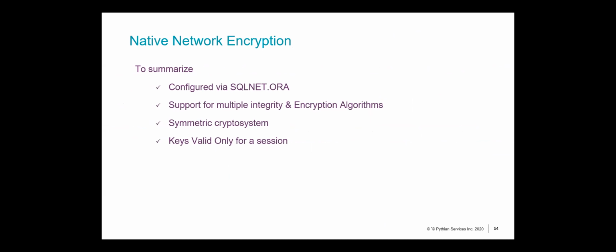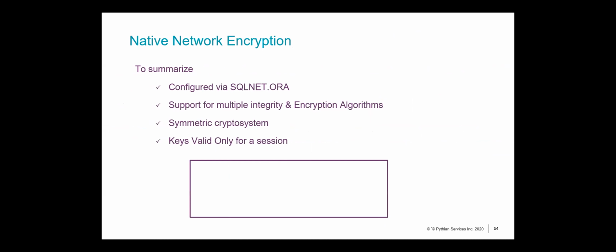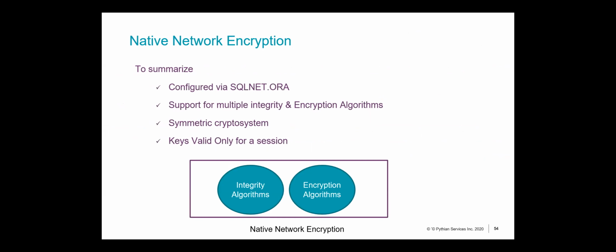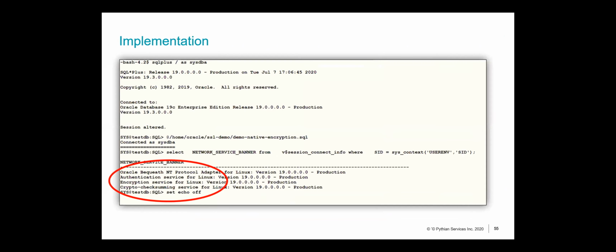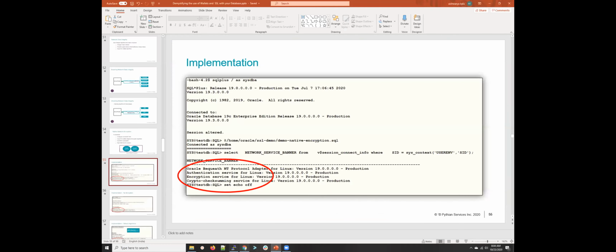So to summarize, both these parameters can be configured via SQLNET.ORA, right? This is a symmetric crypto system, and the keys would be valid for only a particular session. Now, another thing to note is both these things are mutually exclusive. That is, you can have only integrity algorithms in place, or you can have only encryption algorithms in place. How does it work? Well, I could show you a quick demo about that.